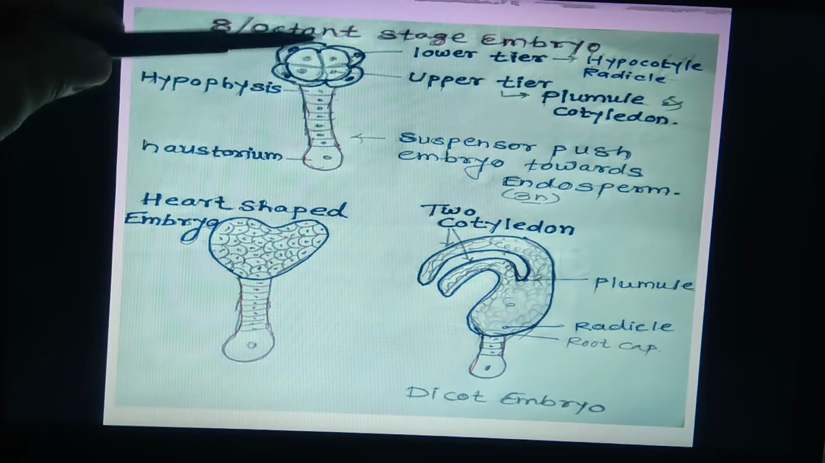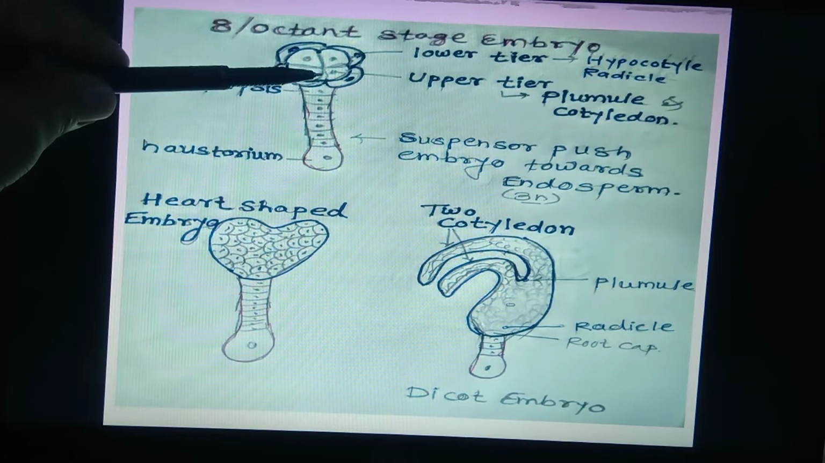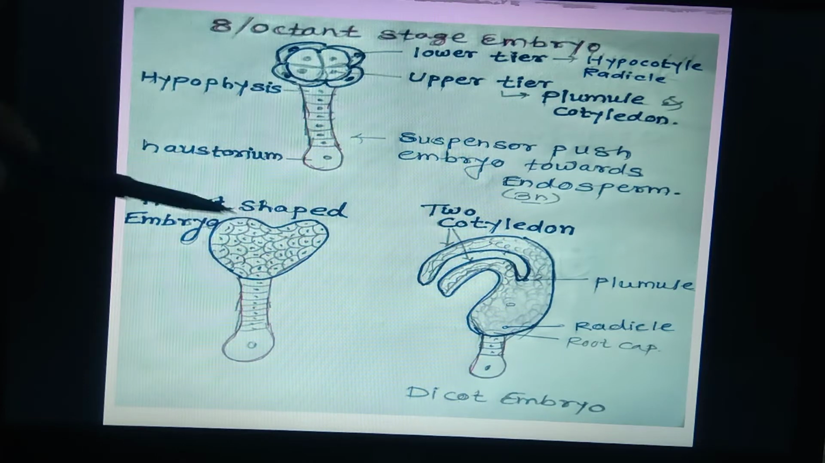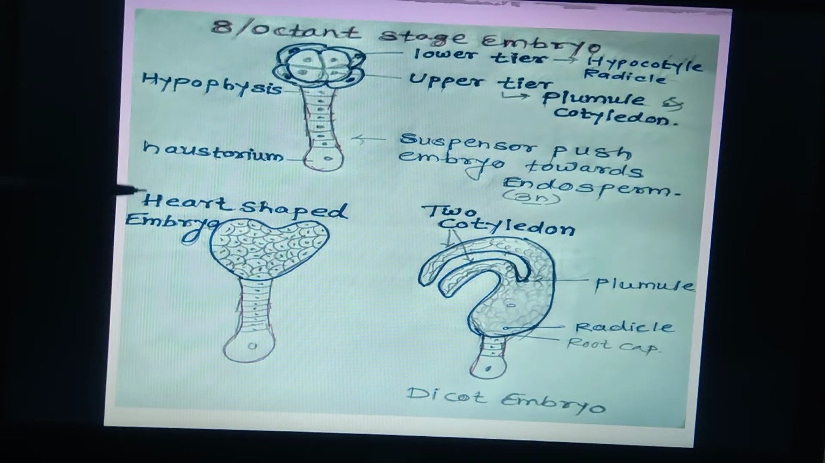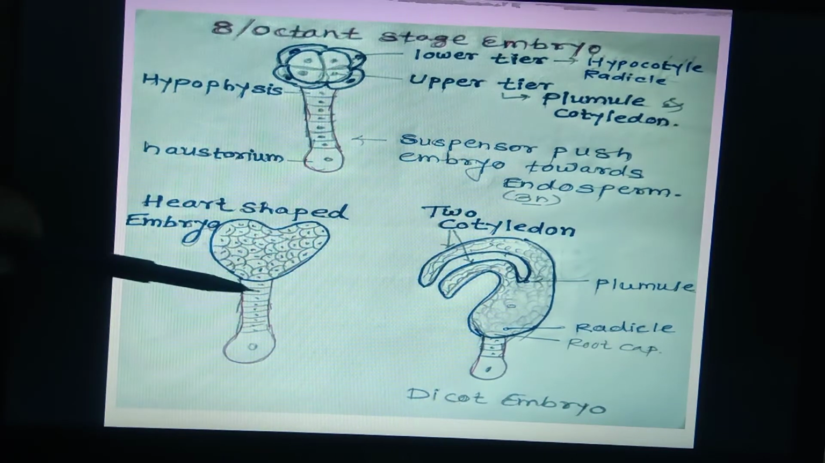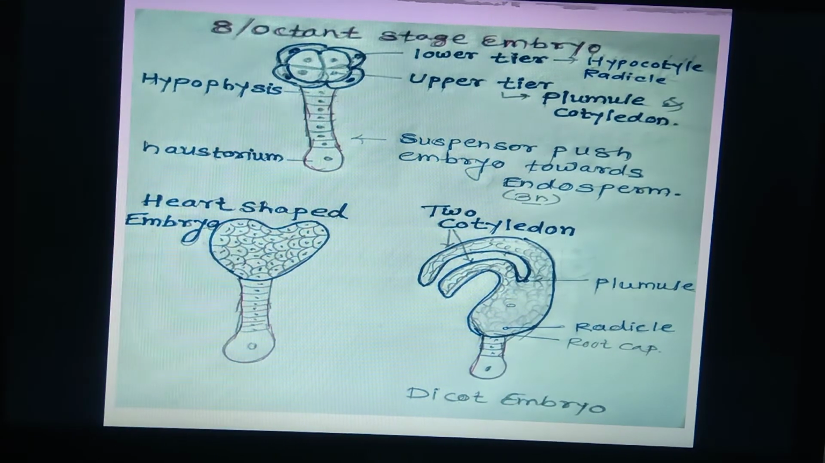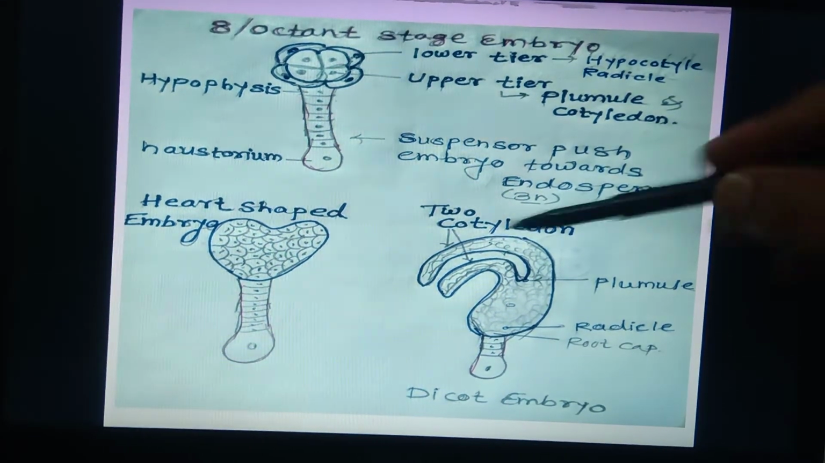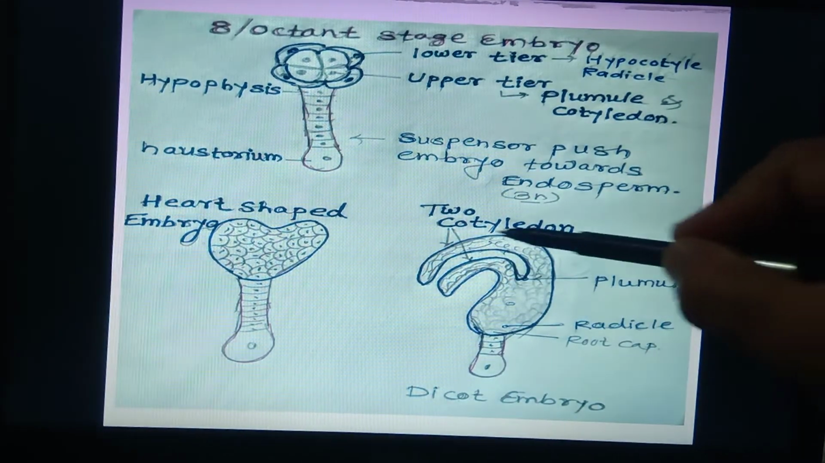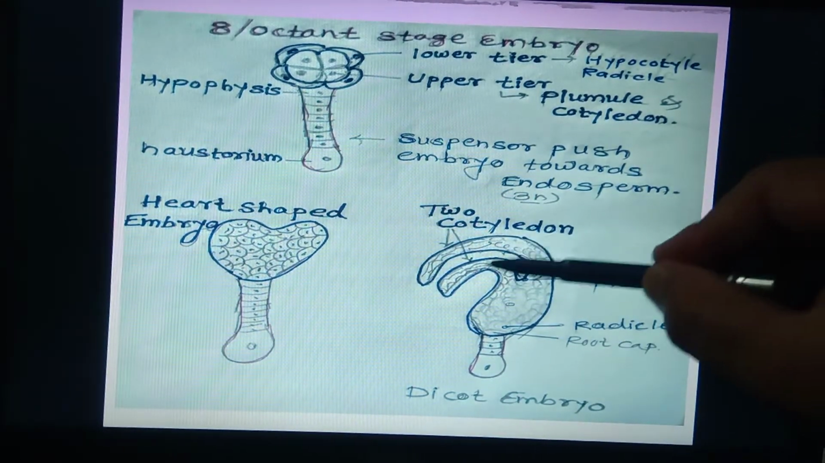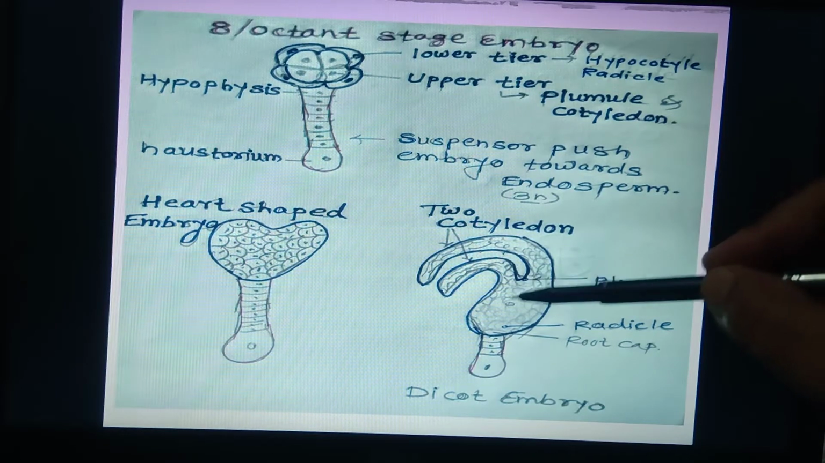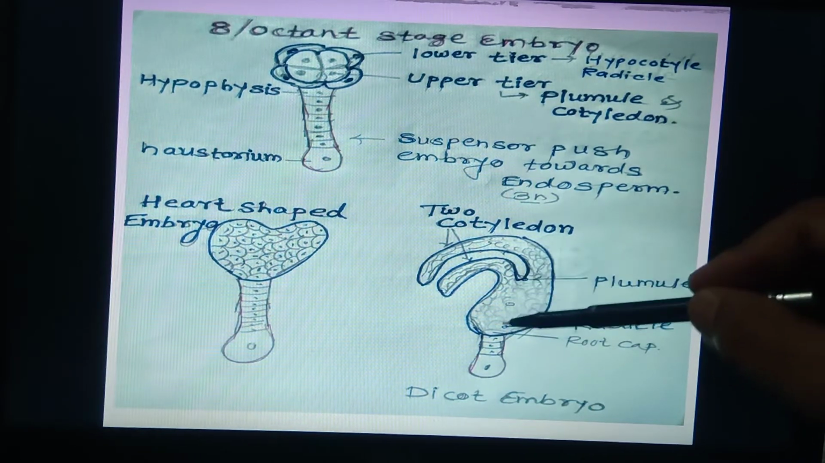This is an eye-shaped structure of the 8-celled stage of embryo, and after this stage, when the mass of embryonal cells increases, it becomes somewhat heart-shaped. This heart-shaped embryo further grows and leads to the formation of a horseshoe-shaped structure, which contains 2 cotyledons, and here there is the presence of the embryo axis.